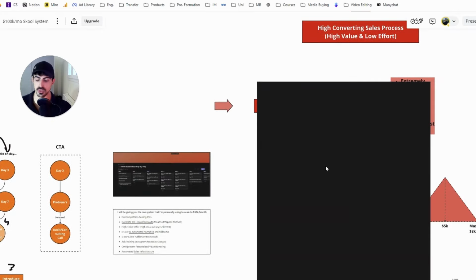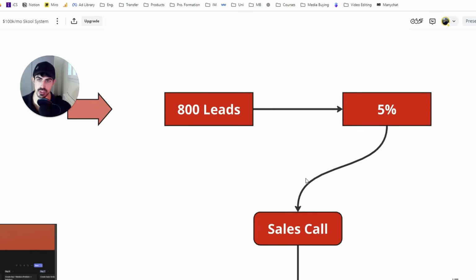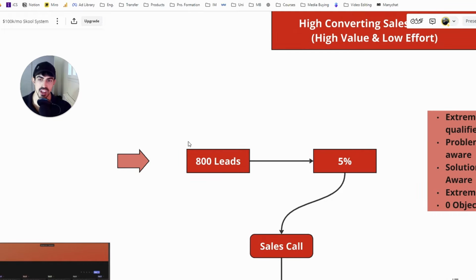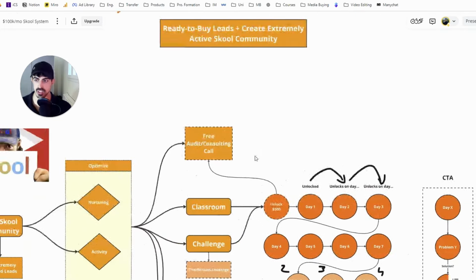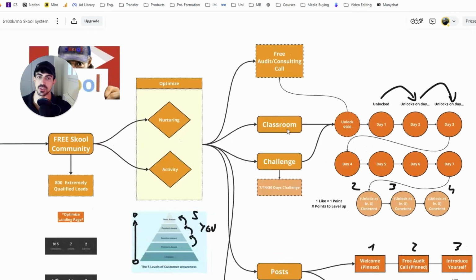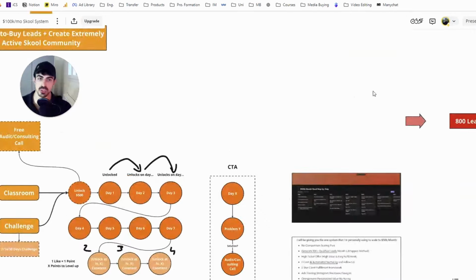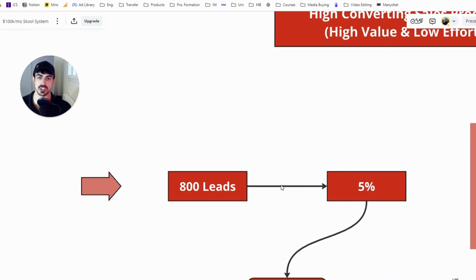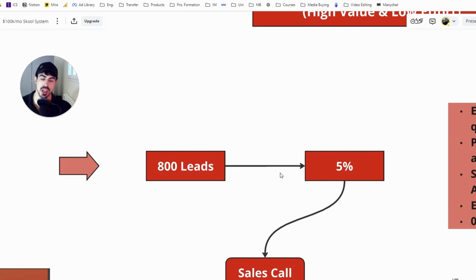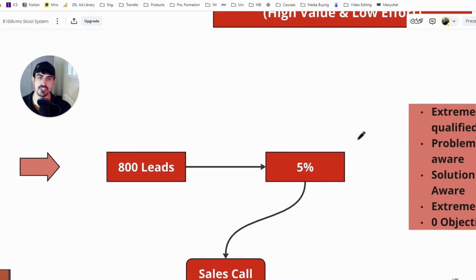All right, now let's continue, because this is the most important part. As we said, we have 800 leads for the first month, and through this process, about 5% of them will hop on a sales call. And this is being extremely pessimistic, because probably it will be honestly way higher, but let's be pessimistic and say it's only 5%.